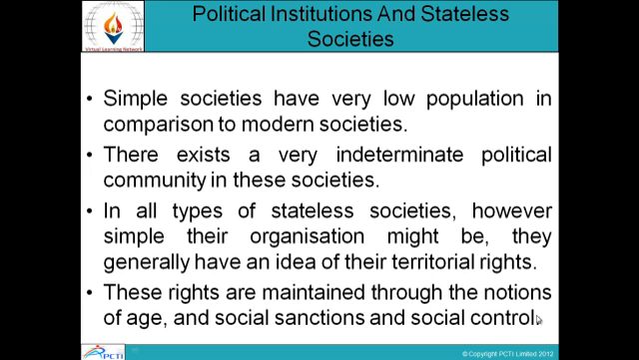These rights are maintained through the notions of age and social sanctions and social control. So these rights are maintained through notions of age, the way exercise of power is there, social sanctions, as well as social control.